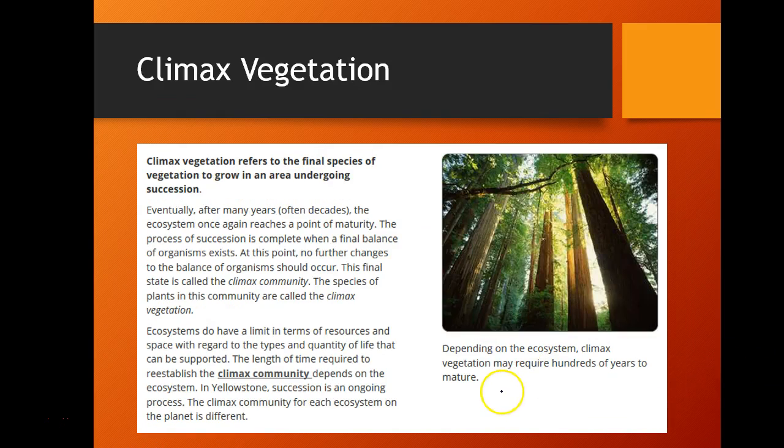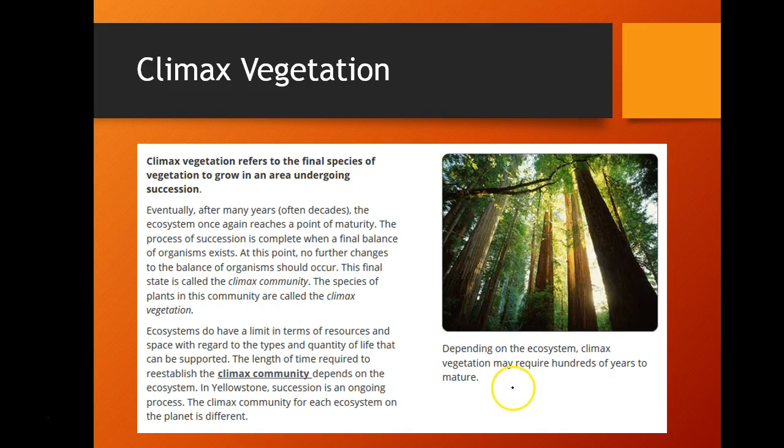The last concept we need to go over is climax vegetation or climax community. Obviously, in the beginning of primary or secondary succession, there aren't that many plants or organisms that live in that habitat or ecosystem. However, after many, many years, sometimes hundreds of years, the ecosystem will reach a point of maturity.